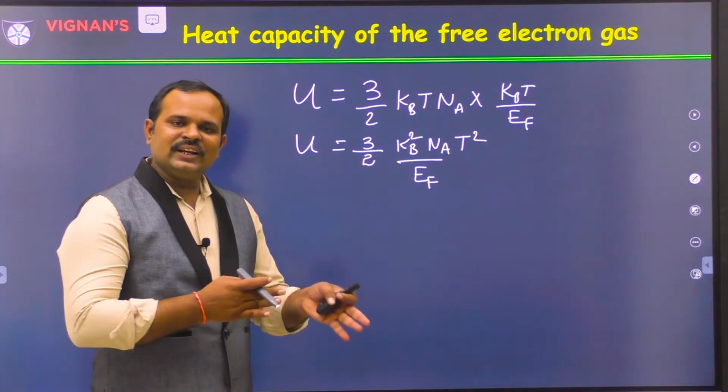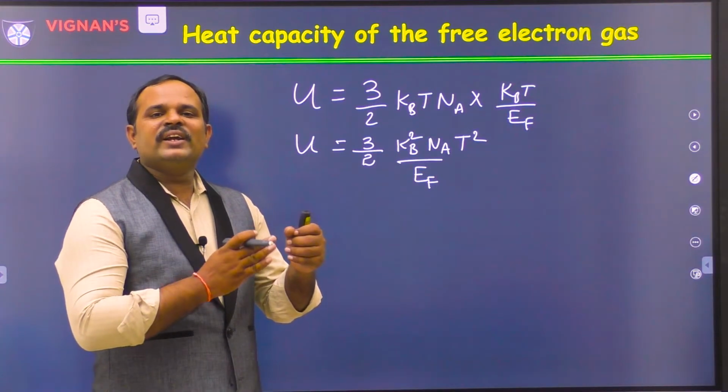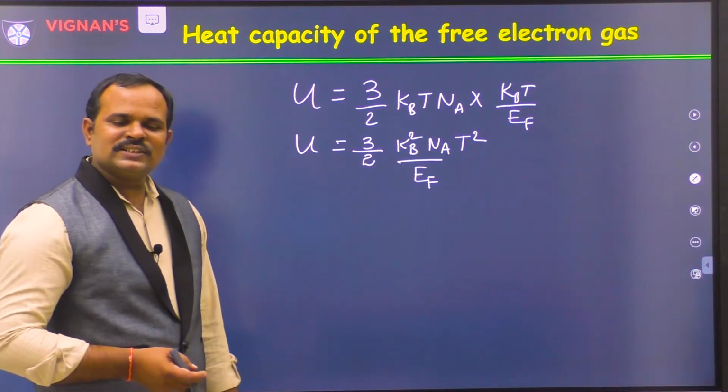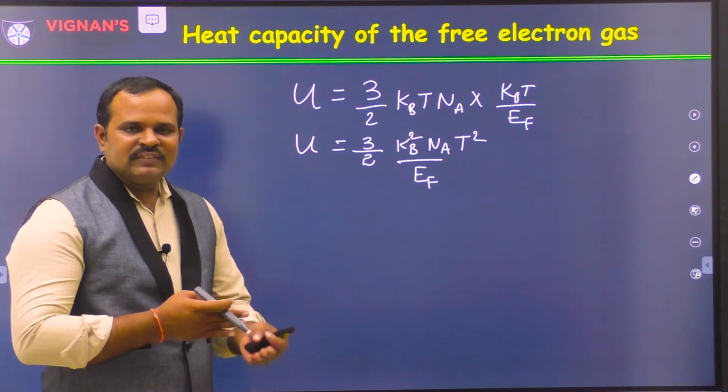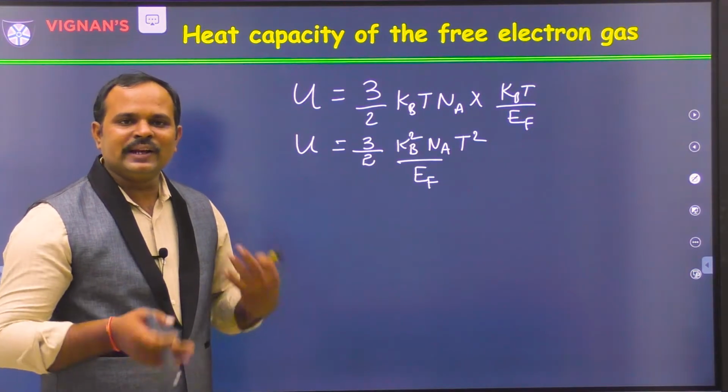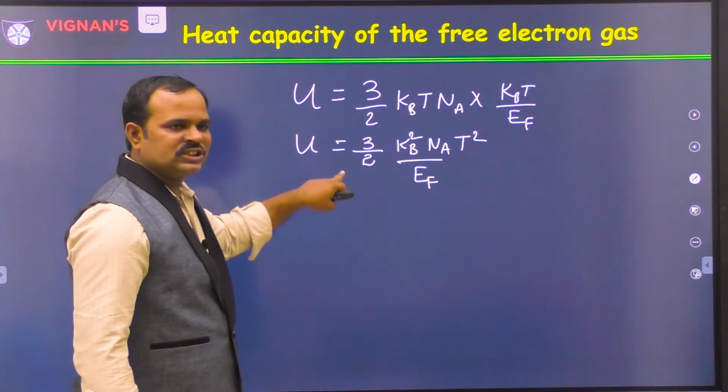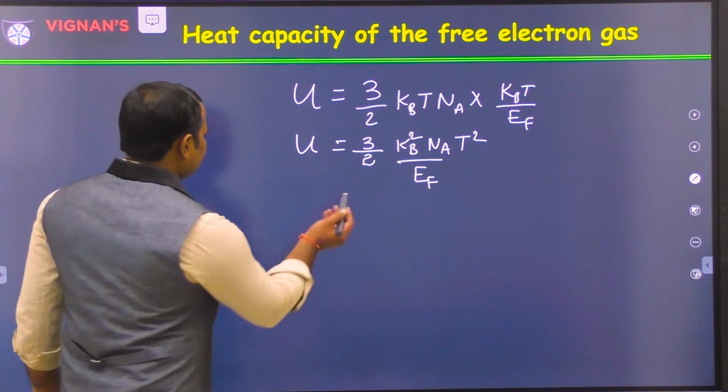However, we need the electronic contribution of specific heat. What is the formula? Cv is equal to dU by dT. That means differentiate this internal energy with respect to temperature. So let us differentiate.